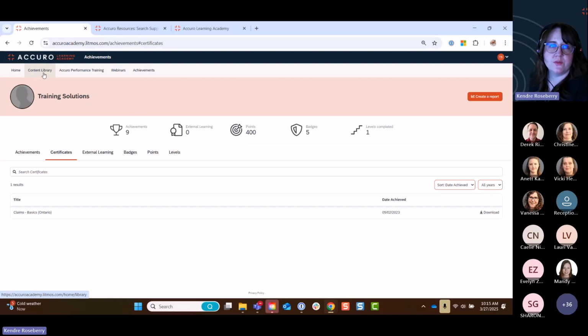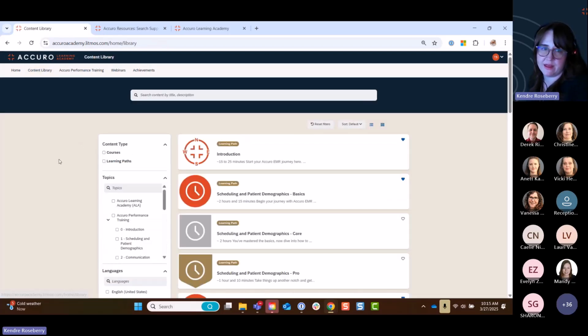Back in the navigation bar in the top left, we have the content library. That's where you're going to find everything that Accuro Learning Academy has to offer. It'll work similar to our Accuro Resources site, where you can type in anything related to the content that you want to find, keywords, like billings, scheduler, Accuro Engage. You would just type that in here, press enter, and it would show you everything related to that keyword or topic.